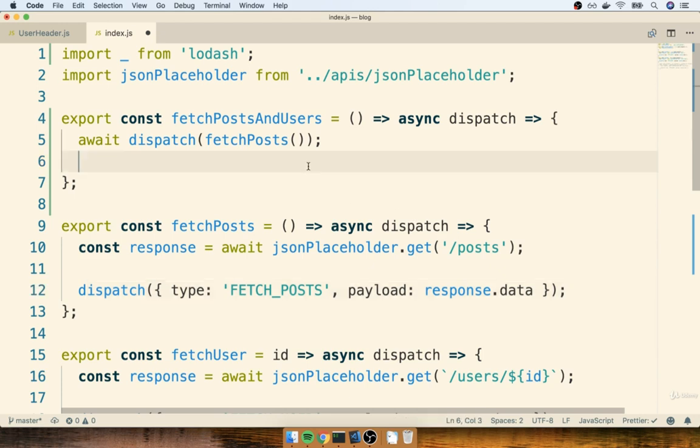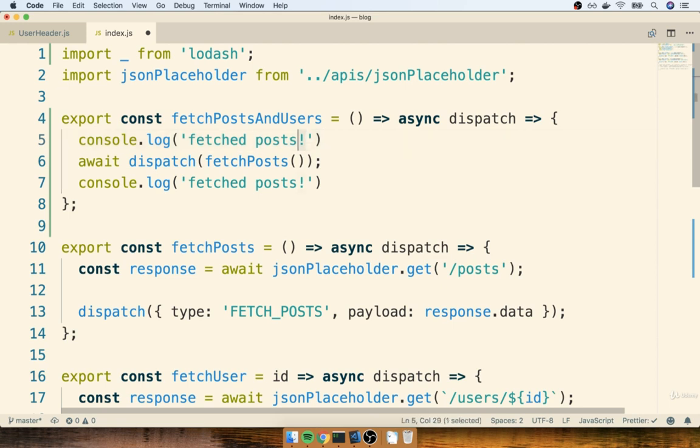Now at this point, I feel like it would be really valuable to put a debugger statement or a console log inside of this action creator and then attempt to call it, just to make sure that you really understand the idea of what's going on here. So I'm going to put down a console log right here, and I'll say fetched posts, and then I'm going to put a console log right above, and I'll say about to fetch posts, like so.